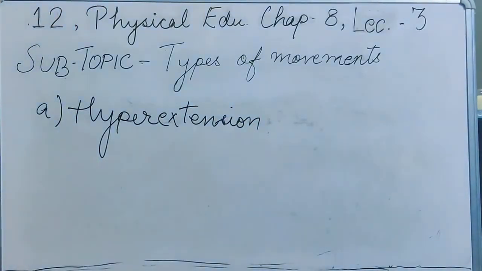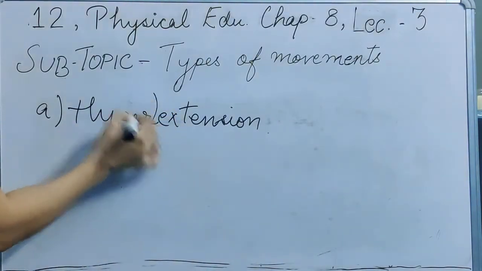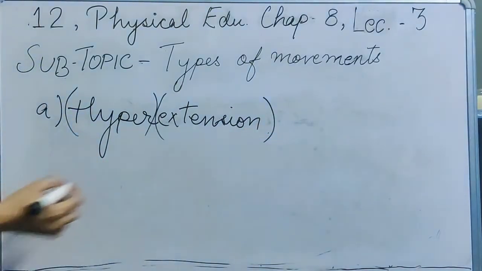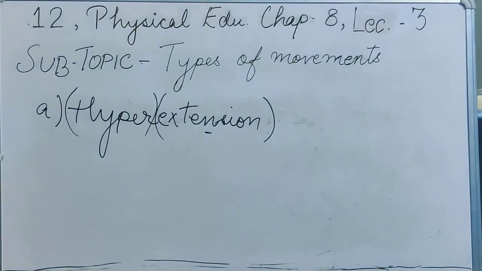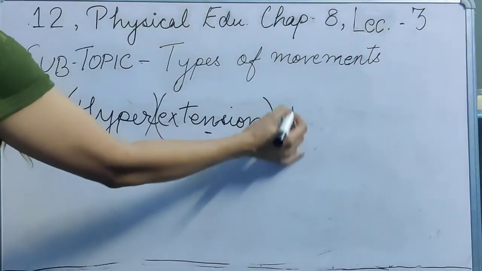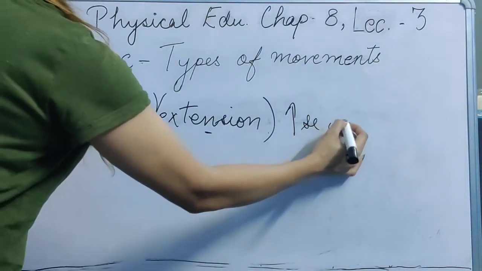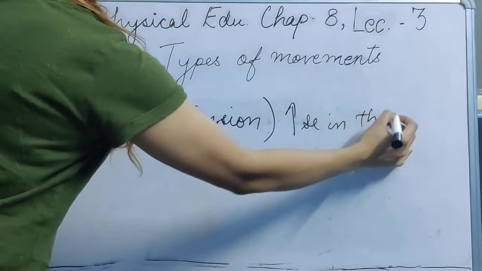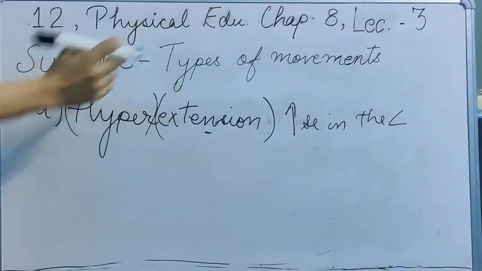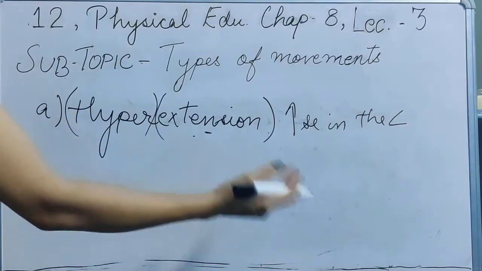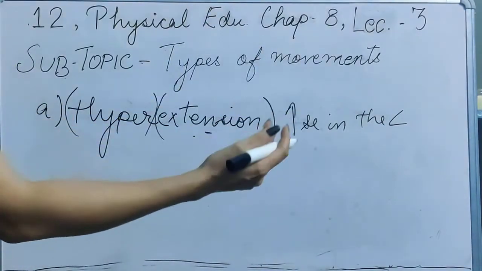Okay, so when we talk about hyperextension, if you divide this word in two parts, hyper and extension, you will understand that extension we have already discussed in the last lecture, and the meaning of extension is that there is an increase in the angle. So there will be an increase in the angle, that is your extension. The angle between the two joints might be your elbow joint, knee joint, any of the joint.